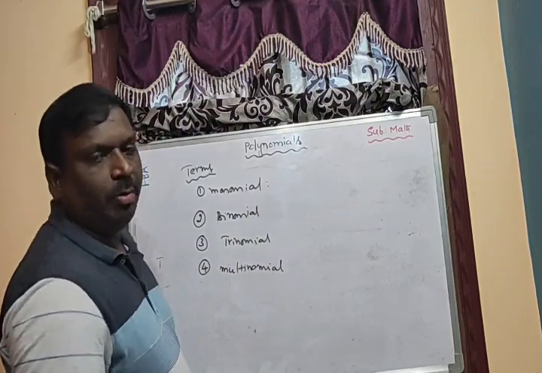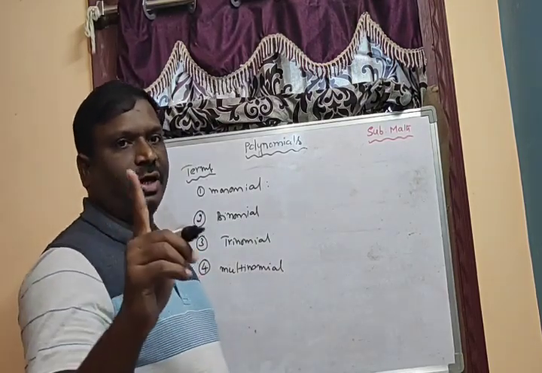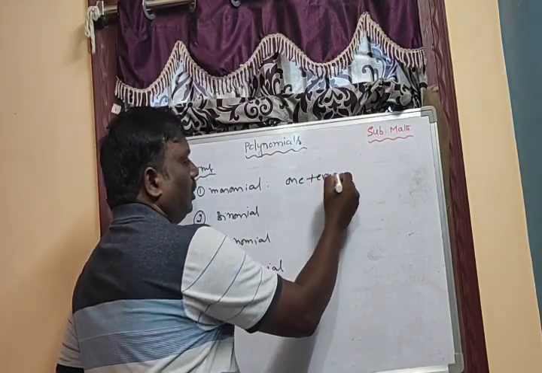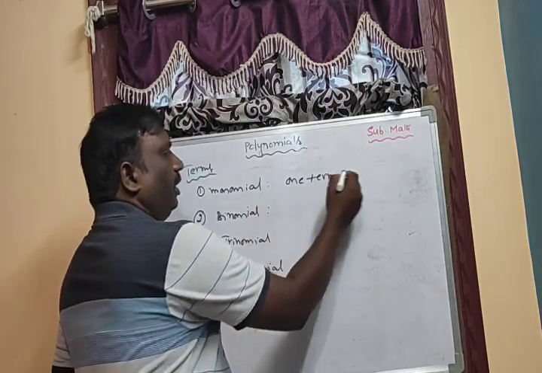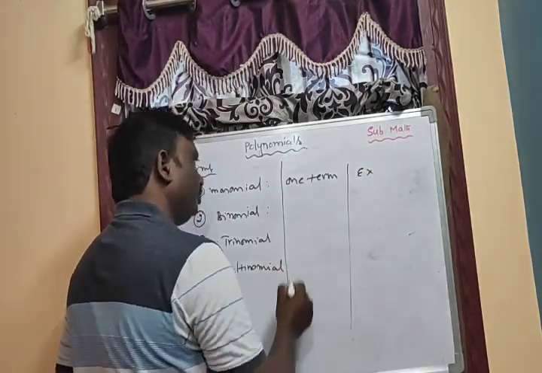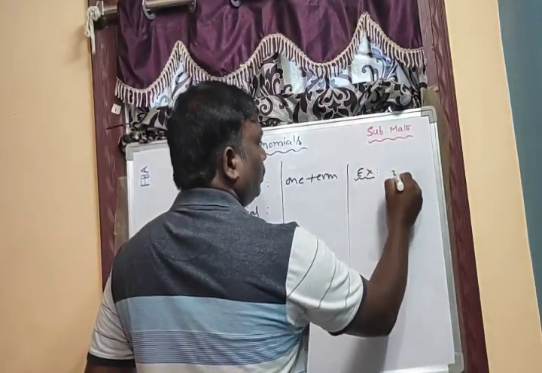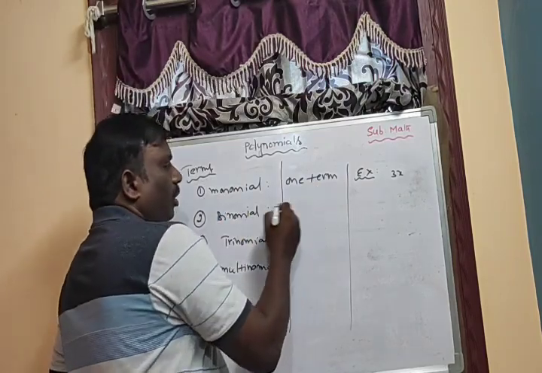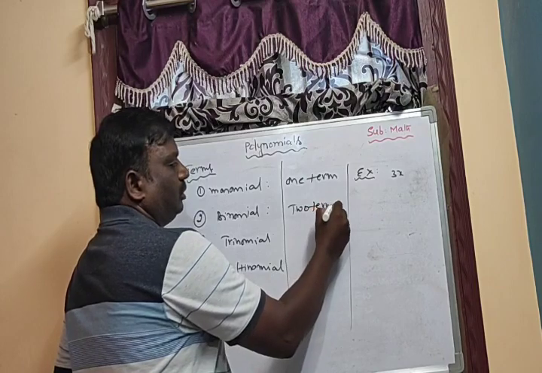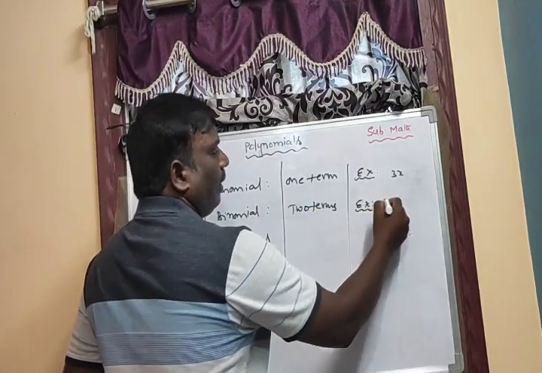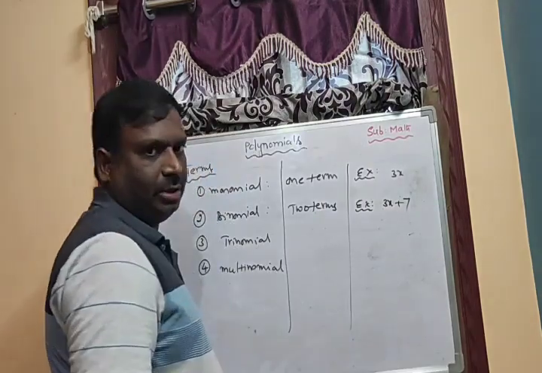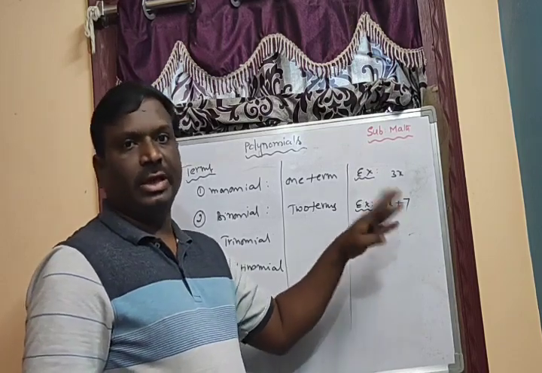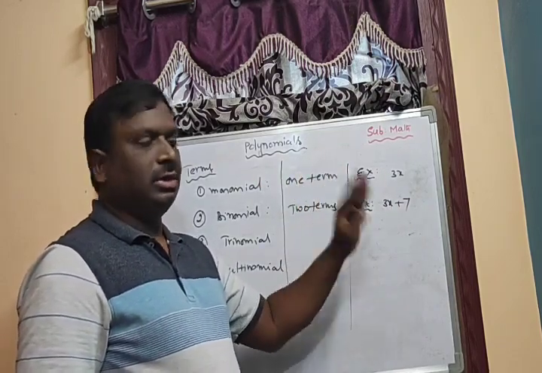So what is a monomial? A polynomial which contains only one term is called a monomial. As an example of a monomial, I'm taking 3x. Only one term is there, that's why it is called a monomial. Now, a polynomial which contains two terms is a binomial. See the example here, 3x plus 7. So two terms are here. Already I said each and every term is separated by an addition sign or subtraction sign only.